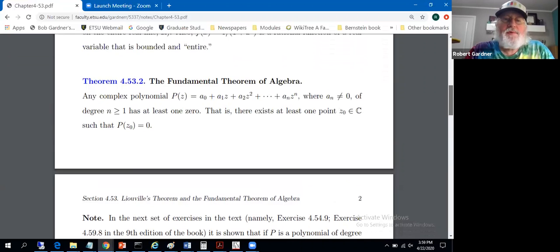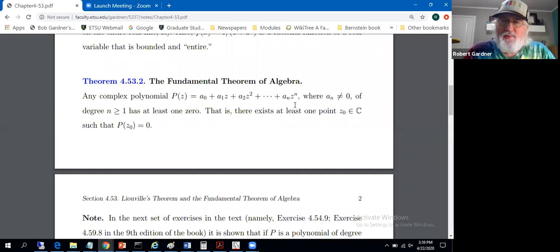Okay, so here the fundamental theorem of algebra is stated in terms of the existence of at least one zero. In fact, we see from that paragraph below, it has to have n zeros up to multiplicity. If you count multiple zeros appropriately, then an n-degree polynomial has n zeros. Not the case in the real setting. Consider x squared plus 1.